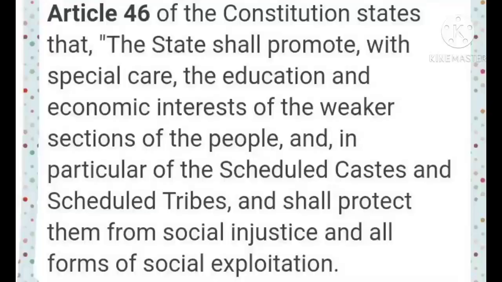And number 4 is Article 46. It says the state shall promote with special care the educational and economic interests of the weaker sections of the people, and in particular of the scheduled castes and scheduled tribes, and shall protect them from social injustice and all forms of exploitation.